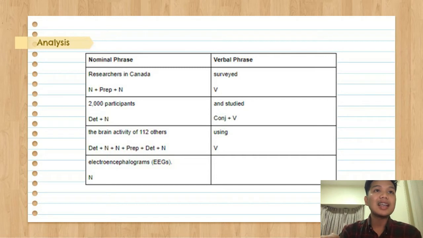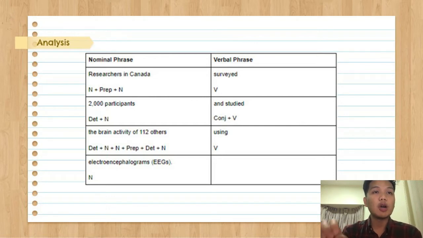And then we have the next nominal phrase, which is 2,000 participants, in which 2,000 is a determiner and participants is a noun. And then we have the next verbal phrase, which is and studied, in which and is a conjunction and studied is a verb.